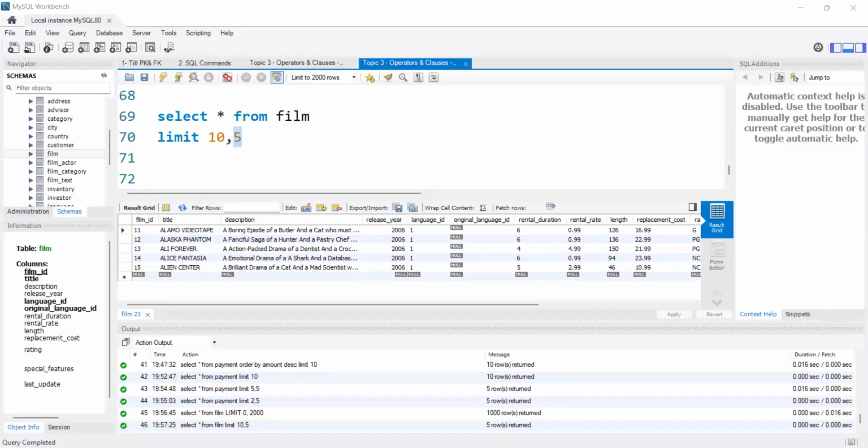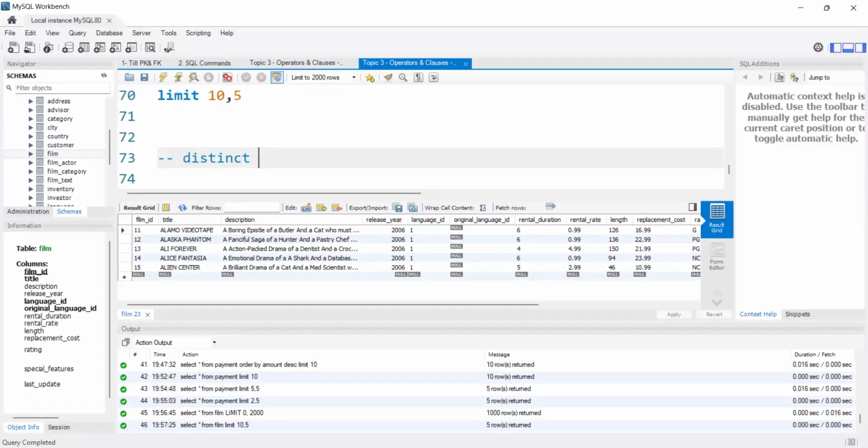And the next clause, I guess, is this the last clause? Distinct. We have one more clause called the distinct clause.